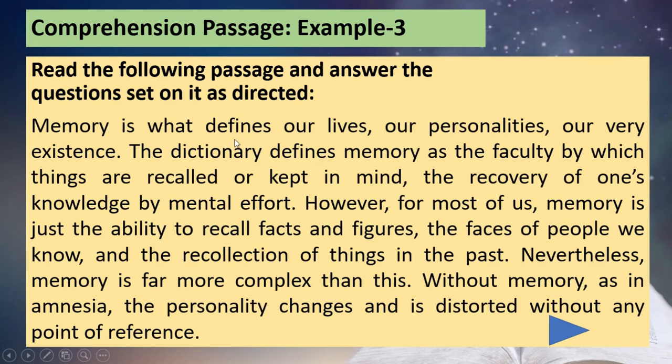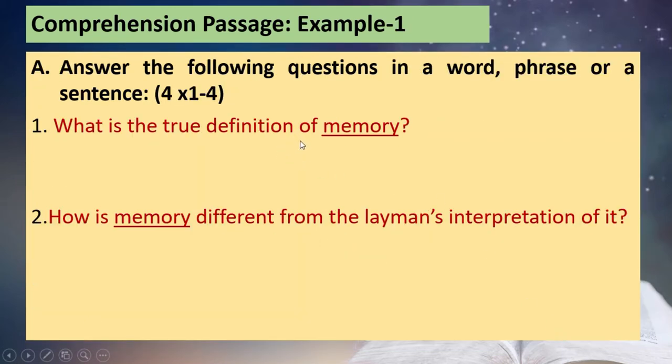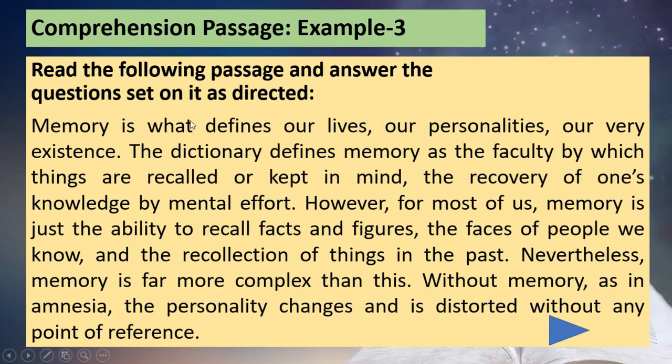You can directly go to the very first paragraph, which says, what defines our lives, our personalities, our existence. See, sometimes we get misled or misguided by certain words. Just looking at the word definition, you cannot locate the word define and write this sentence.